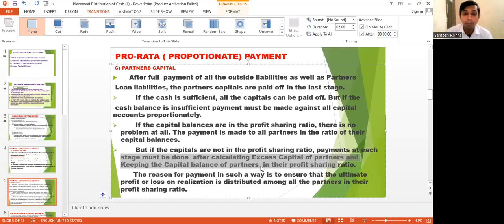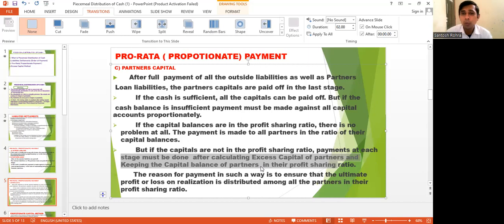This is the most important point, that partners' capital is to be paid in the manner called the excess capital method. First, the amount is paid to the excess capital of the partner. Later, the amount is paid as per the proportionate capital, which is capped as per the excess capital method.